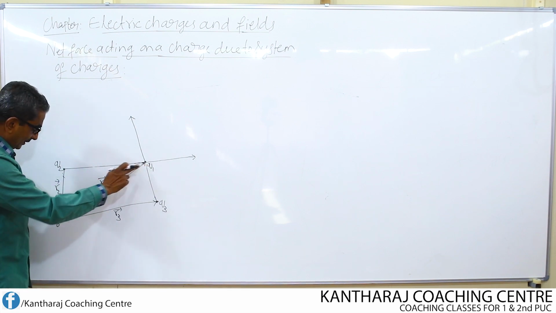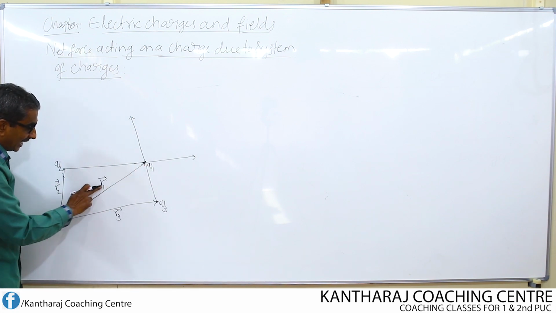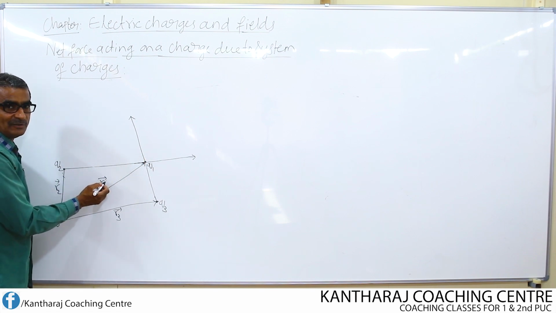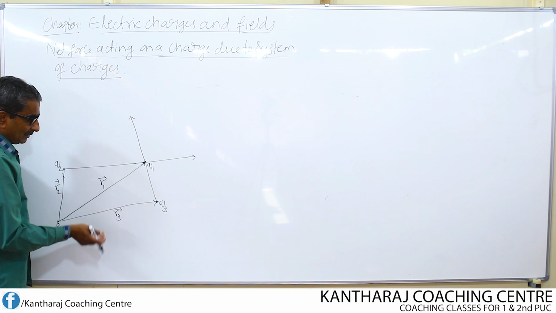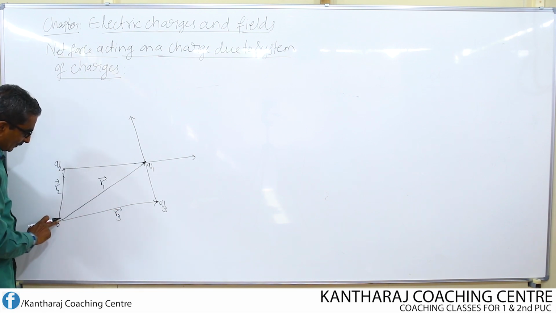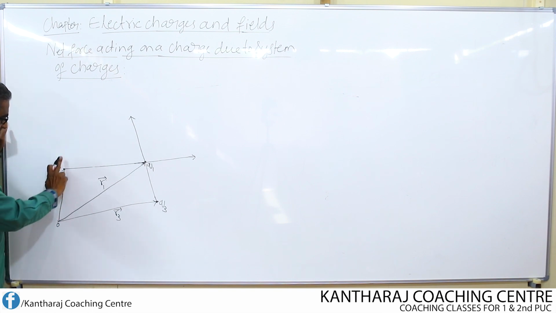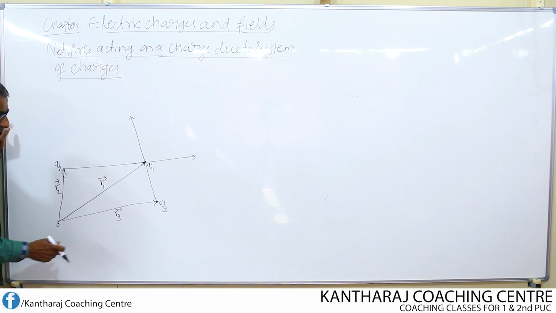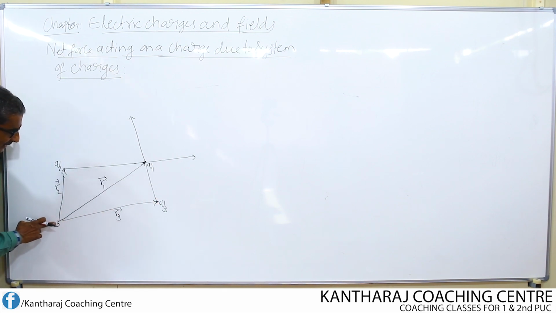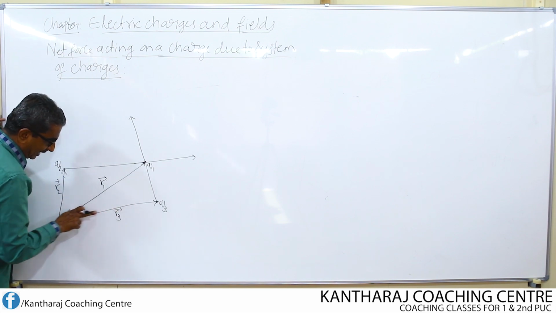The position vector of Q1 from the origin O is R1. Look here, I put an arrow. It indicates a vector. What is the position vector of the charge Q2? The position vector of the charge Q2 from the same origin O is R2. Again, I put an arrow. The position vector of the charge Q3 from the origin is nothing but R3.